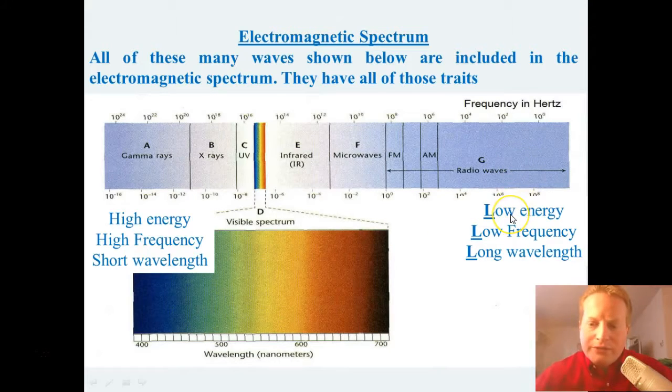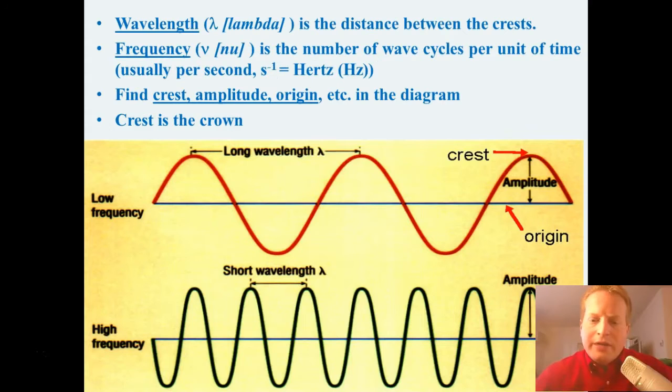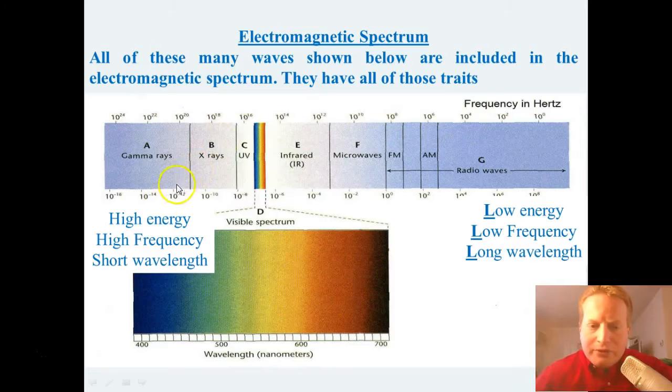So they have low energy. Now you want to think of the three L's. They have low energy because they have low frequency and they have a long wavelength. So LLL: low energy, low frequency, long wavelength. They're a lot more like this one here. So we have a long wavelength, a low frequency, and low energy. So that's what radio waves are like. Now the rest of the waves fall somewhere in between those two extremes, and that's what makes them act the way they do.